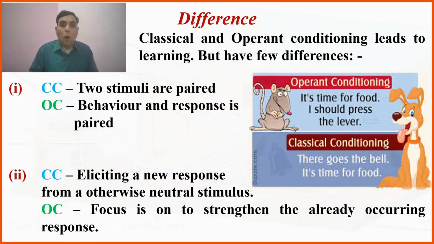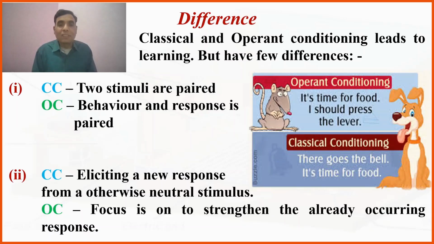whereas in operant conditioning, or instrumental conditioning, the behavior of the organism and the consequent response are both paired. A rat's lever pressing is a response, so that behavior is paired with the response of the organism.